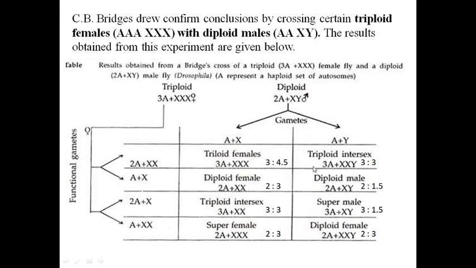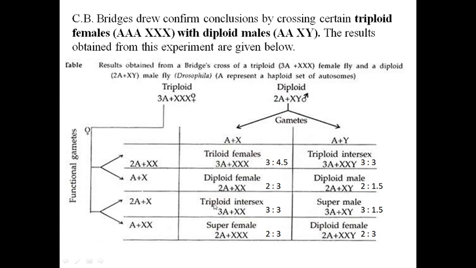Again here it is fertilized with this sperm A plus Y. It is a diploid male. 2A plus XY, ratio is 2:1.5. So the balance is in favor of maleness. So it is a diploid male. Now this ova 2A plus X fertilized with this.